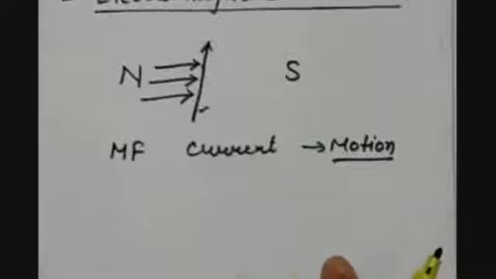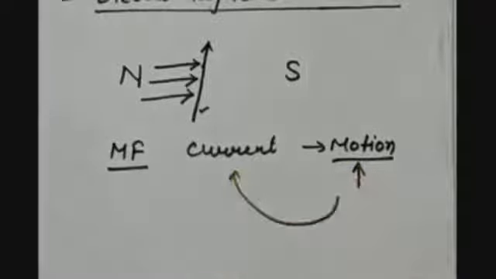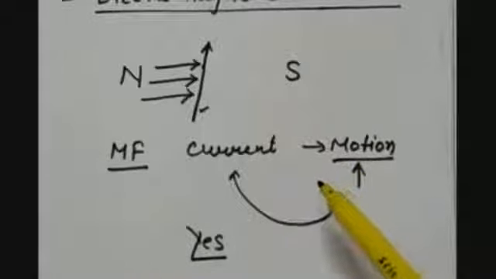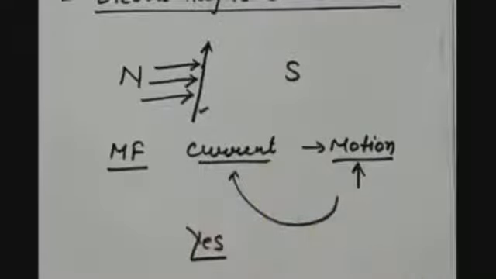Is it possible that we are having magnetic field, we provide motion, can it cause the production of current? So yes, it is possible that with the help of magnetic field and the motion, so that we apply the force in a magnetic field on a conductor, and this will produce the current in the conductor. So this phenomenon of production of current in the magnetic field in a conductor is known as electromagnetic induction.